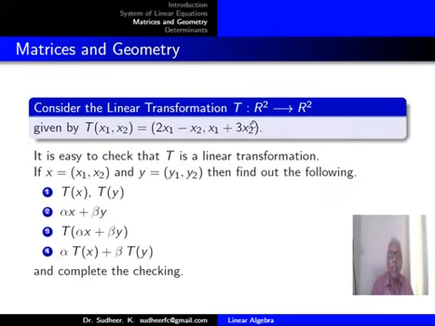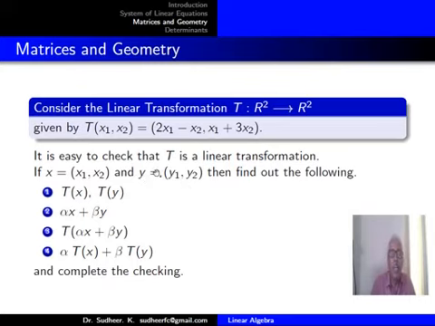Consider the linear transformation T from R2 to R2. So you just take an example. T of (x1, x2) equals (2x1 minus x2, x1 plus 3x2). Here x1 and x2 are the first and second coordinates. In the image, the first coordinate is 2x1 minus x2, and the second coordinate is x1 plus 3x2. Now we can check easily that this is a linear transformation. I am just giving you the hint only, and the details you have to work out.